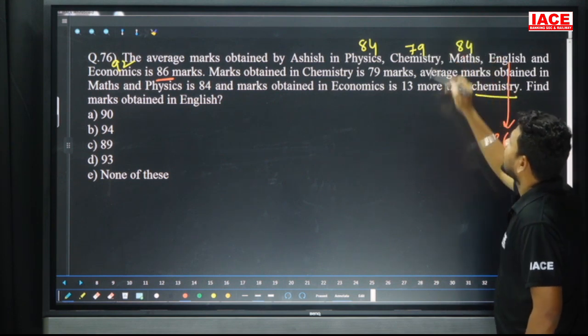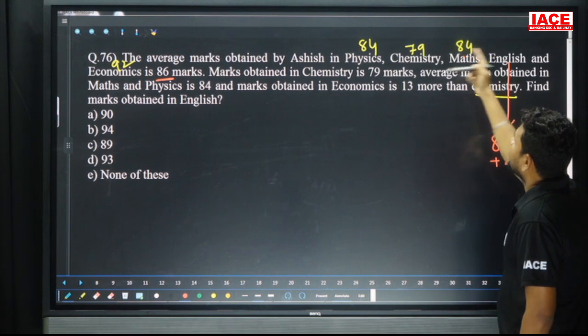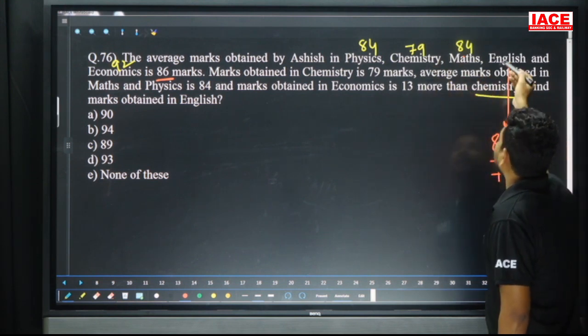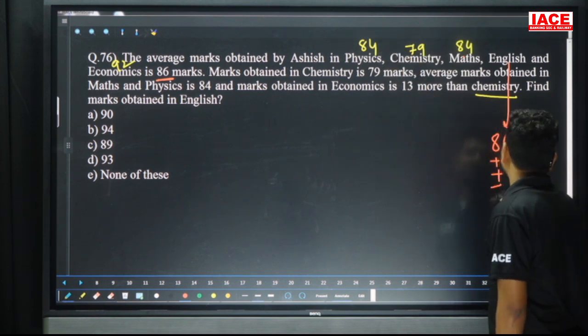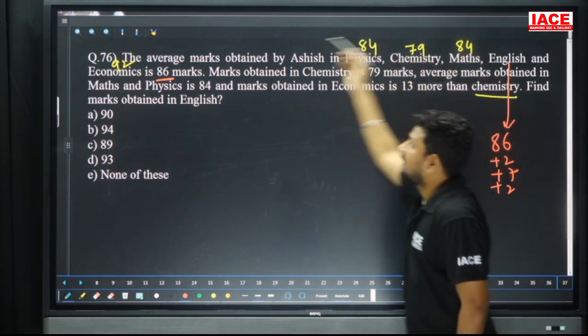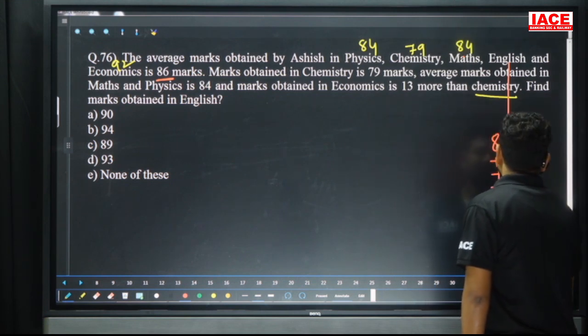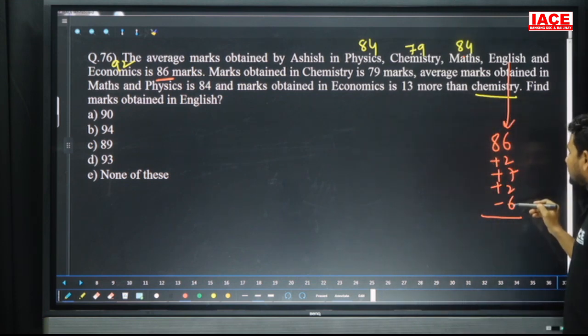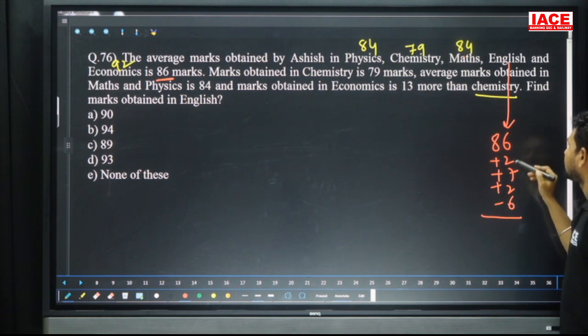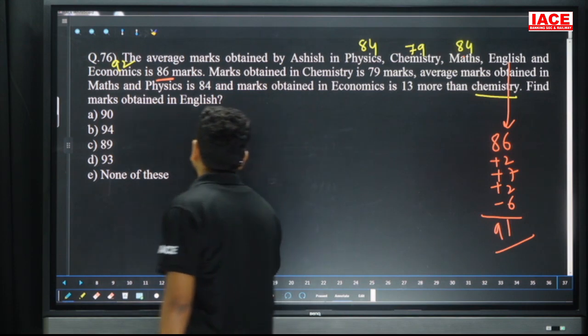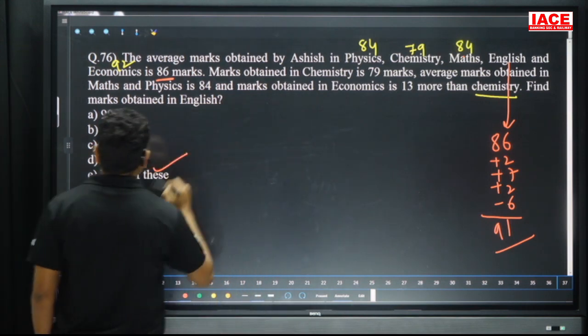And here 79 is there, that means 86 becomes 79, so it is plus 7. And 86 to 84 is also plus 2. And 86 to 92 means how much extra? 6 extra, so minus 6. Add it here: 7 minus 6 is plus 1, 1 plus 2 plus 2, the overall value is 91. That means the English marks is how many marks? 91. Our option is none of these.